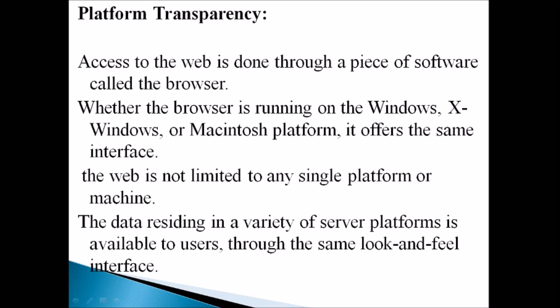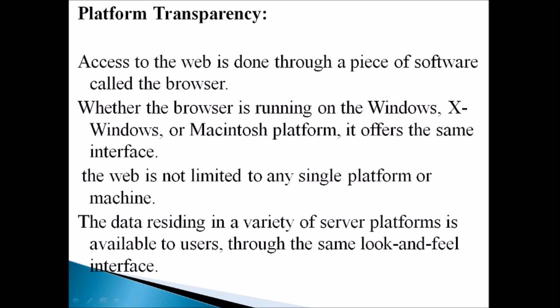Whether the browser is running on the Windows platform or X Windows platform or Macintosh platform, it is not a problem, but it offers the same interface. It may be any kind of platform, but the browser offers the same interface. That is called platform transparency. And also the web is not limited to any single platform or machine.